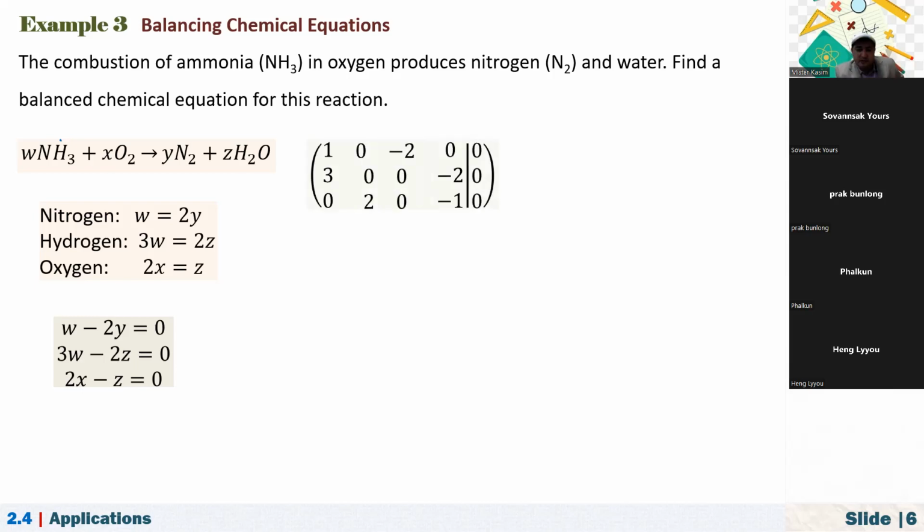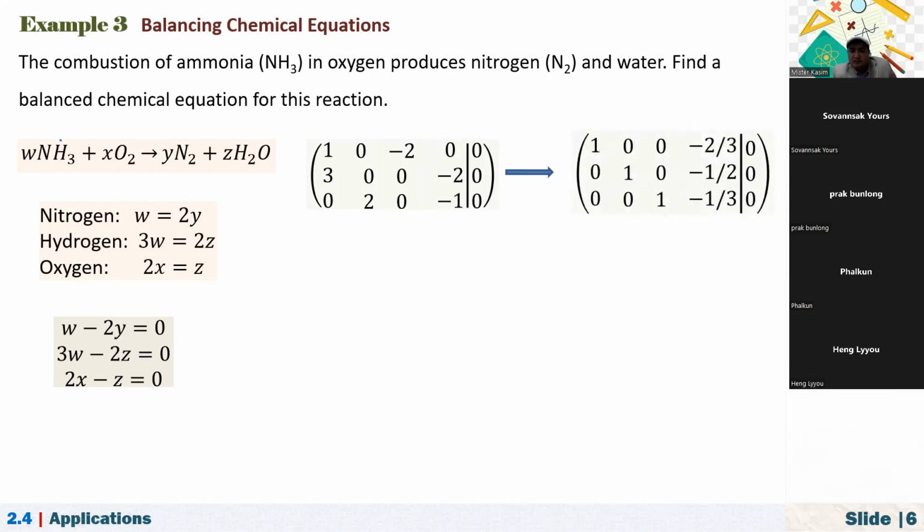And the next thing we have to do is form our augmented matrix. So 1, 0, minus 2, 0; 3, 0, 0, minus 2; and 0, 2, 0, negative 1, 0. After forming this, you know how to reduce it to echelon form. If you do so, we'll get this matrix. Now what is the next thing? This calculation part, I just wrote to save some time.